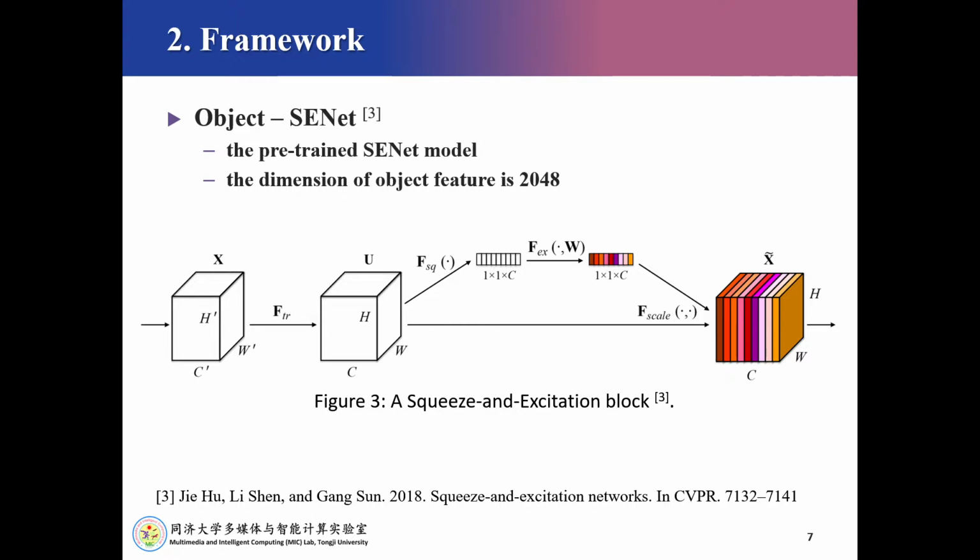For the object feature, we choose the squeeze and excitation networks, which is the state-of-the-art model for object classification. We utilize the pre-trained model of the squeeze and excitation networks to calculate the vectors. Therefore, the dimension of object feature is 2048.